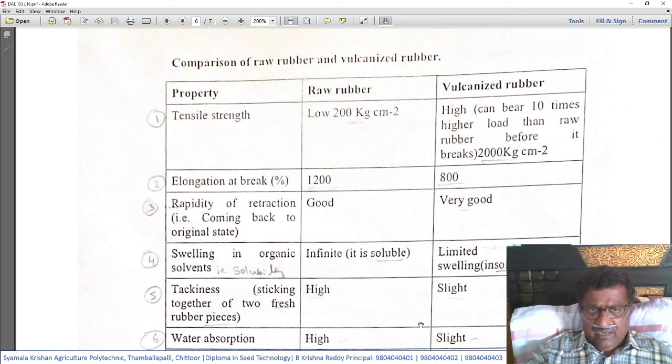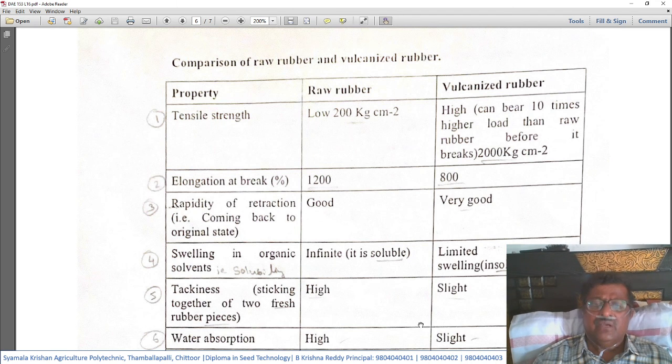Second, elongation at break. Here 1200% it elongates. That means it can be stretched, whereas vulcanized it is only 800. Third, rapidity of retraction, coming back to the original state after stretching. Here it is good. Vulcanized rubber, it is very good.